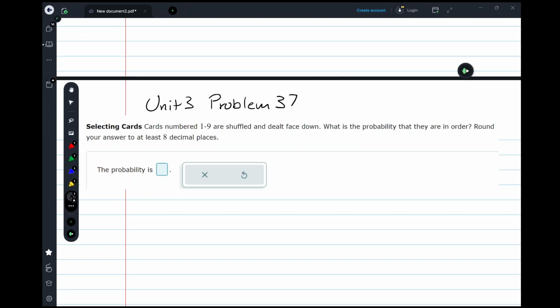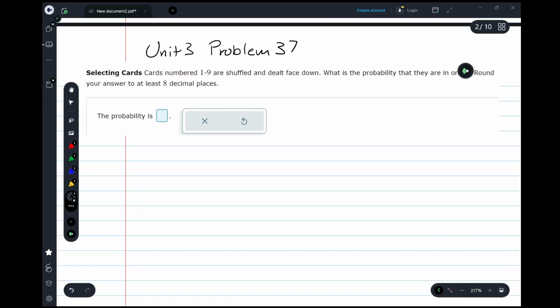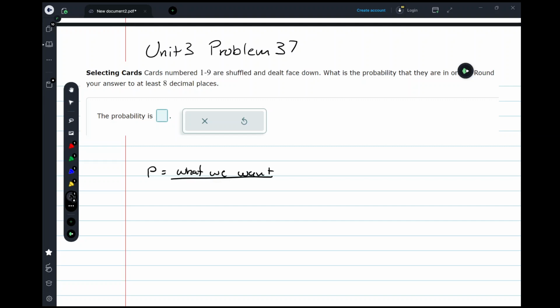Round your answer to at least 8 decimal places. So again, we're going to apply that concept of the probability equals what we want all over what is possible.